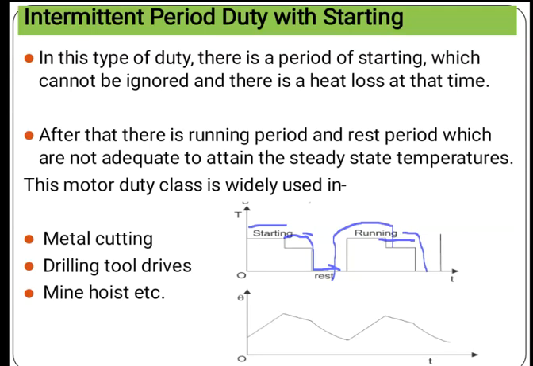In the next graph, this is the temperature versus time. An example of this motor duty class is widely used in metal cutting, drilling tool drives and mine hoists. So this type of duty cycle is used in such examples.